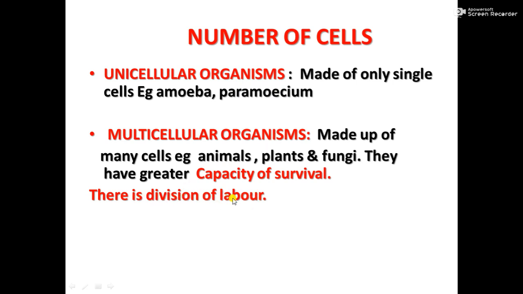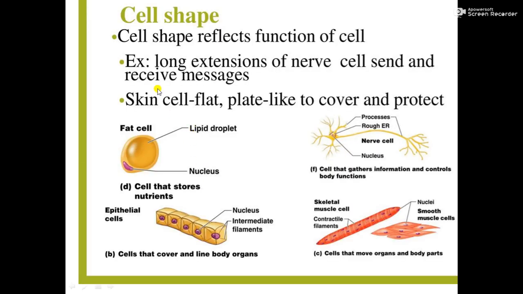As the name indicates, division of labor means the work is divided among different cells. Okay, you have learned in smaller classes, cells are organized into tissues, and each kind of tissue performs a different function. Then cell shape is also, as I told you in the very beginning, cell shape and size vary. Cell shape again reflects the function of the cell.